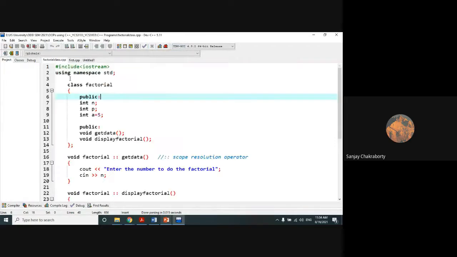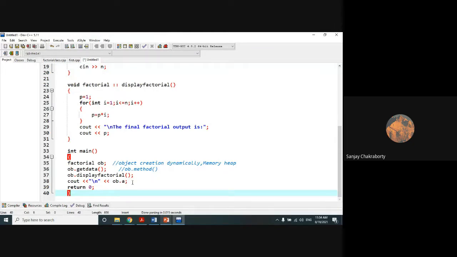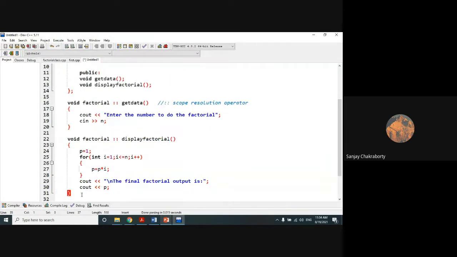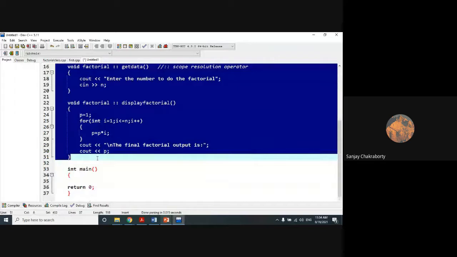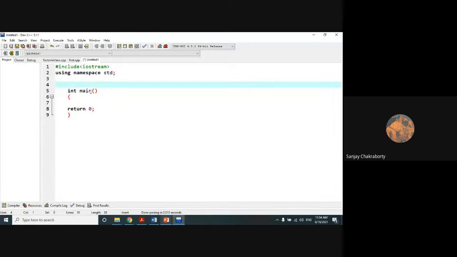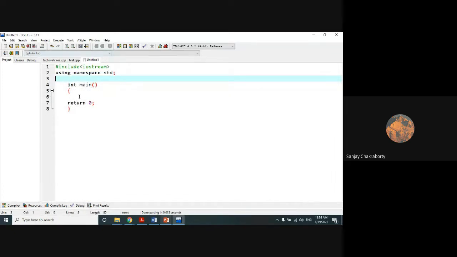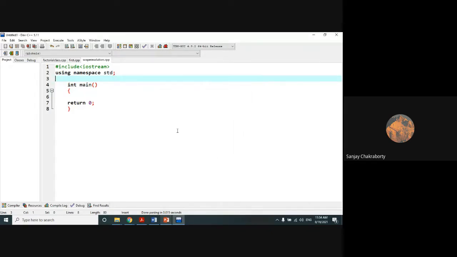So just let me paste. Connect to scope resolution operator. I don't want to use any class and object concept, to make you confused. So make it simple. My main objective is to show you the use of the scope resolution operator. So the program name is scope resolution. Scope resolution operator means this one, colon colon. This is the scope resolution operator.